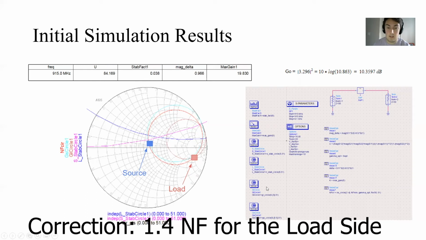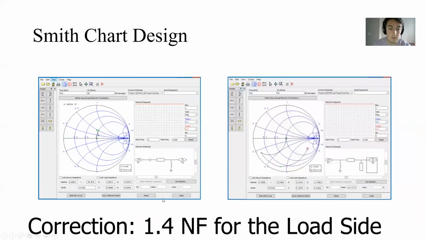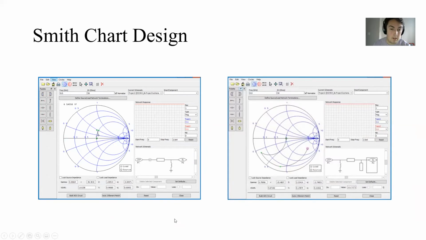Once I had these initial points on the Smith chart, I then had to match those. So on the next slide, I'll be matching those. On the left, I have my source side matching. They interacted around this point here, which is where I put my load. And then I matched that based on that interaction while also considering the different biasing and protection that we needed for our circuit.